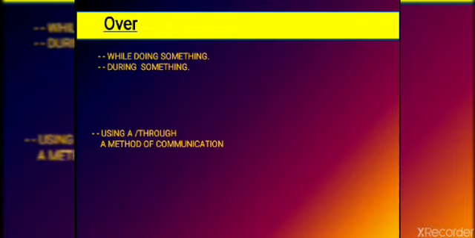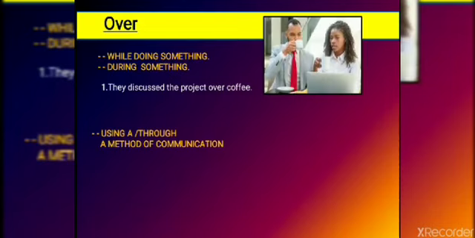Okay, I've added it up. So let's see. First one is while doing something, or we can say during something. Look at this sentence. They discussed the project over coffee. That doesn't mean that they were sitting over a coffee mug and discussing it, right? No. For example, look at this picture over here. They discussed the project over coffee. That means they were having coffee and they were discussing the project. That means while doing something or during something, they have discussed it.